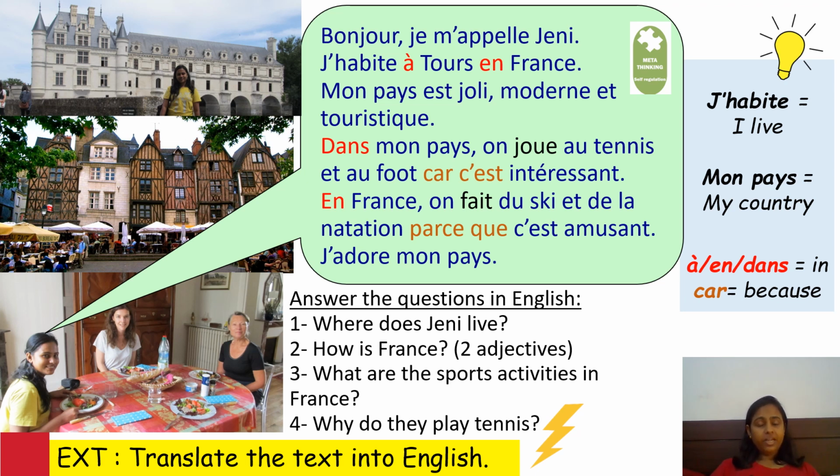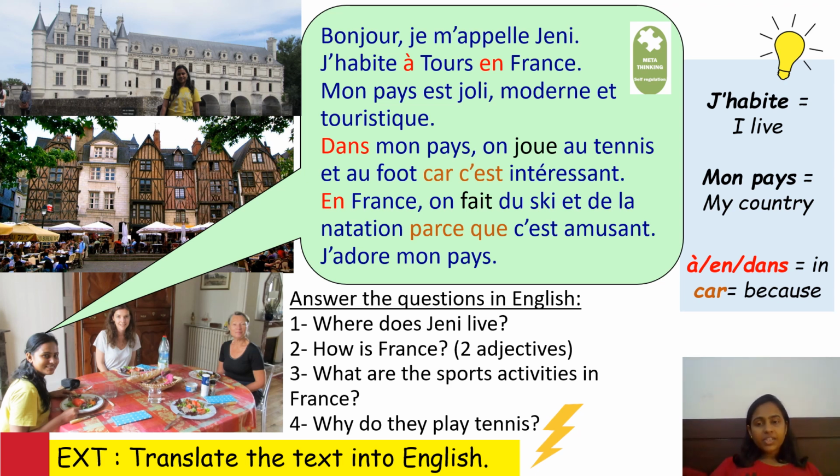Where does Jenny live? How is France? Which two adjectives? What are the sports activities in France? Why do they play tennis? So you need to find some adjectives and say why they actually play. So you're going to answer these questions, and also you have an extra question there, which is translate the text into English. You're going to try to translate this text into English if you still have a lot of time during your lesson.